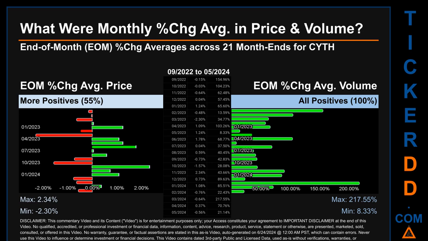Price saw an end-of-month max of 2.34% in average percentage change, along with a minimum of -2.30%. For volume, the maximum and the minimum monthly percentage change were respectively 217.55% and 8.33%.